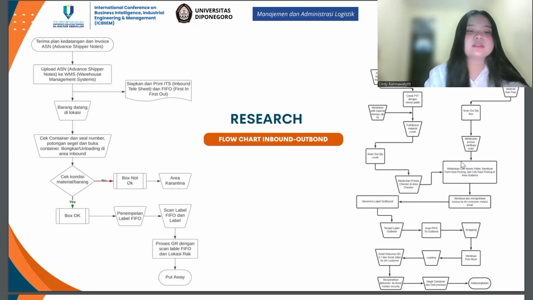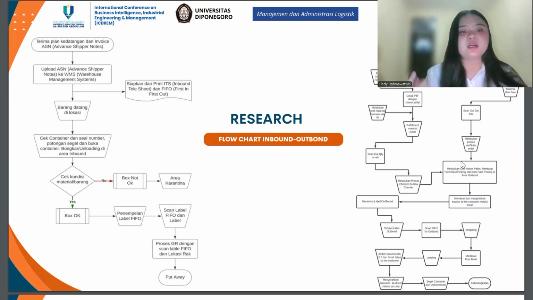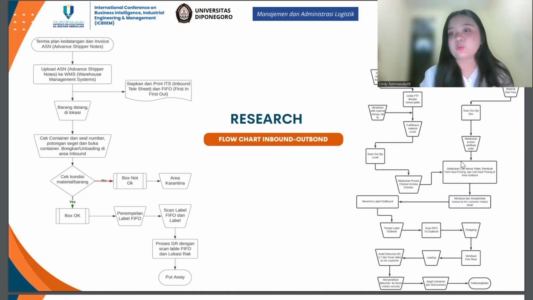About the outbound process, first, the admin will receive an order plan from the customer, then prepare the order form and submit it to the picker. After the picker receives it, the picker will pull the goods according to the form. After that, the goods will be taken to the outbound area to be processed and to ensure that goods are not sent wrong.